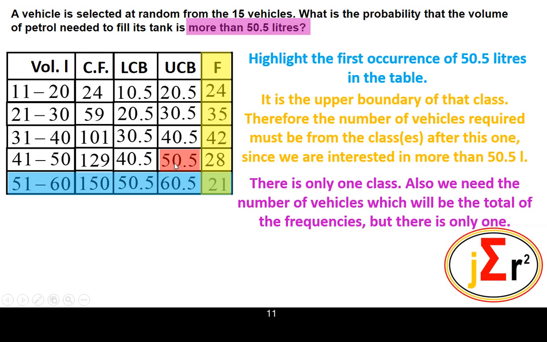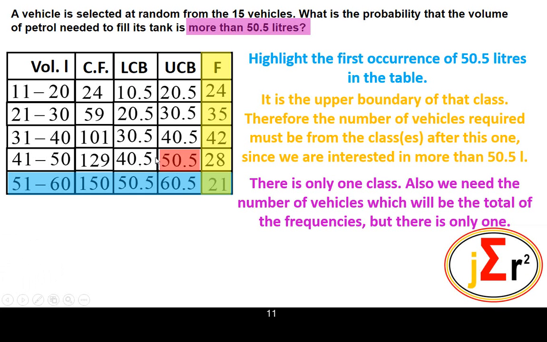And because it is the upper boundary of this class, we know that inside of this class there is no vehicle which requires more than 50.5, because the greatest value in this class in terms of volume required is 50.5. So inside of this class, all of the vehicles are between 40.5 and 50.5 liters in capacity for their tanks.